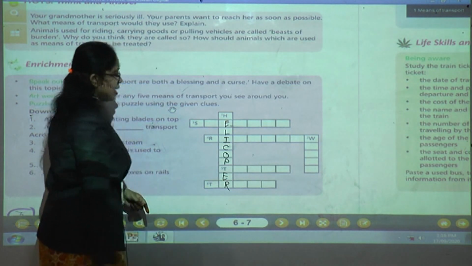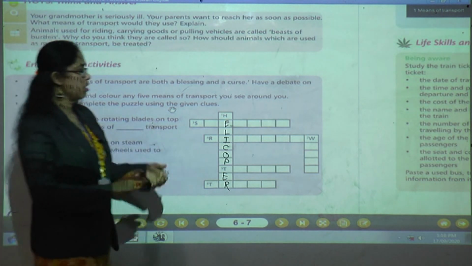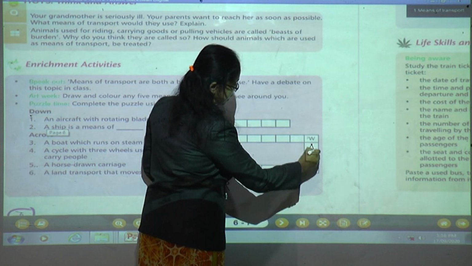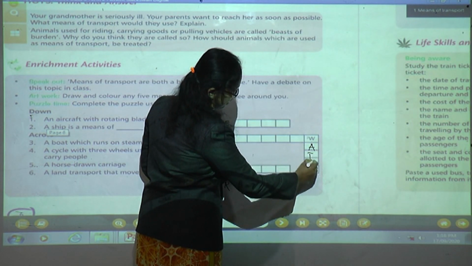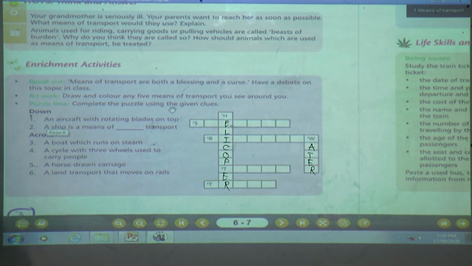Helicopter. Next is what? A ship is a means of dash transport. Which transport is the ship? Water transport. What will be the answer? Water. Understood? Yes, children. Ship is the means of water transport.